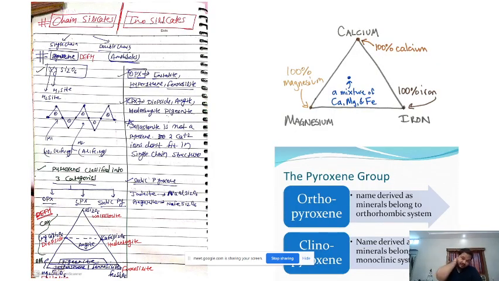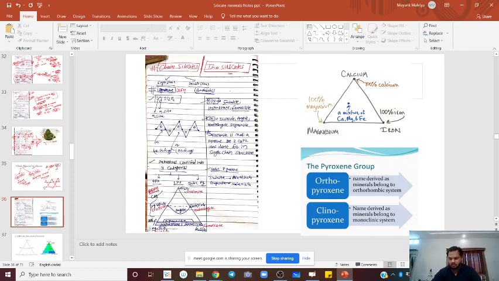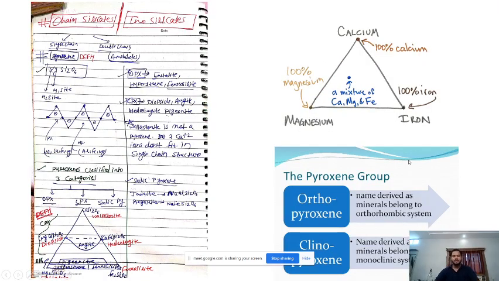So now let's start with chain silicate. Let me see how much time we have. We do have still some time, right? So chain silicate: there are 2 kinds of chain, single chain and double chain. An example of double chain in minerals is amphibole. In single chain we have pyroxene, right?